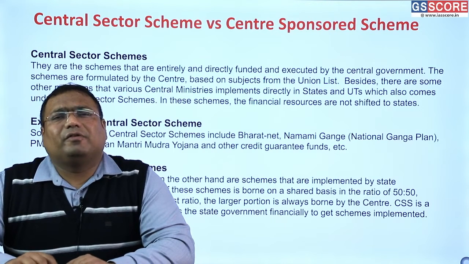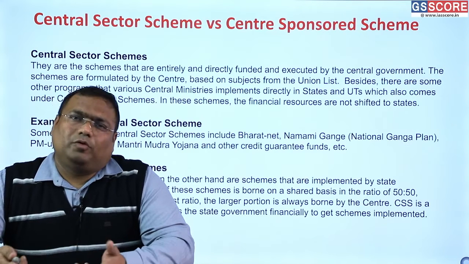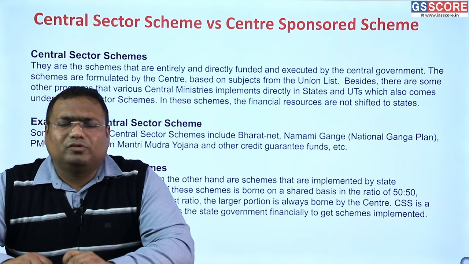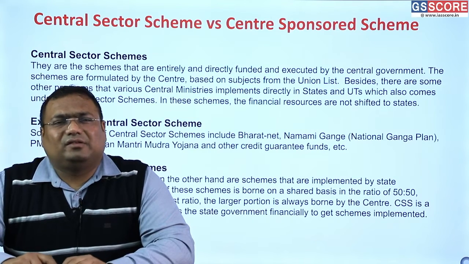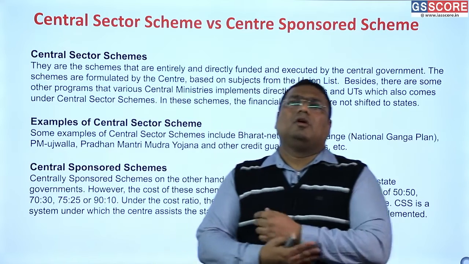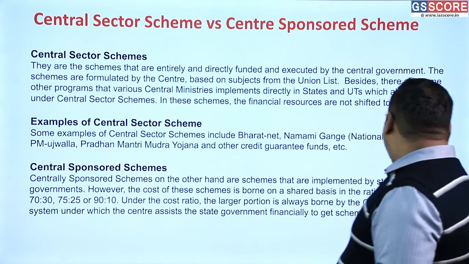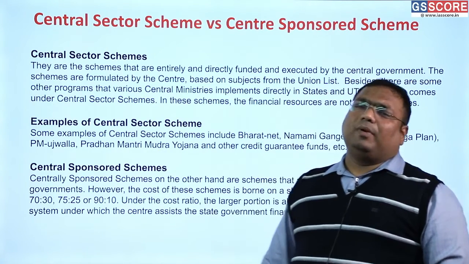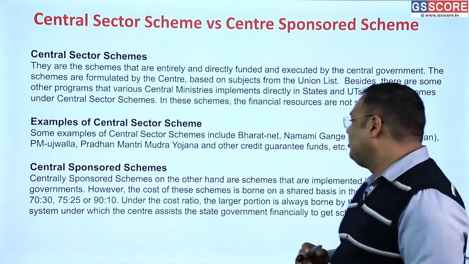And another difference here is that in the central sector scheme, the money is contributed only by the center, which is logical because the center is doing it and there is no spending by the states. Whereas in the CSS, there is some contribution by the states. Usually there is some contribution. The contribution can vary. For example, in certain schemes, it can be 50-50. In some schemes, it can be as low as 90-10. For example, MNREGS, it was 90-10, states 10%, center 90%.